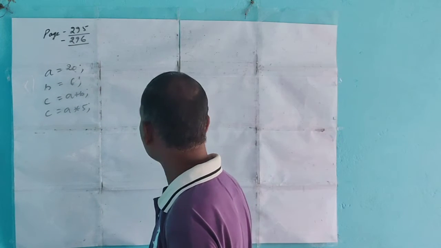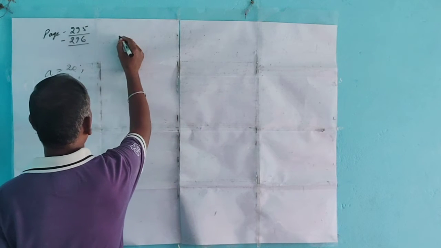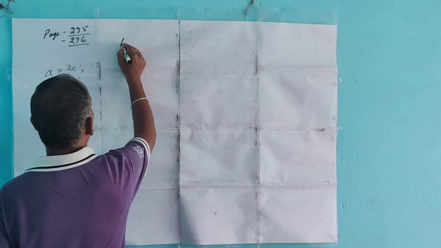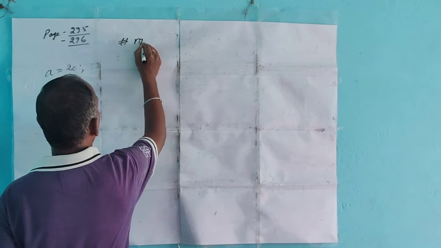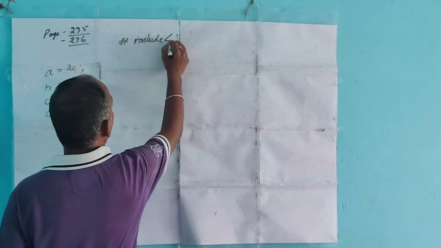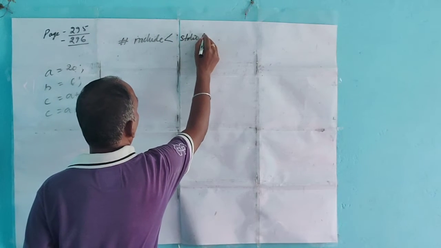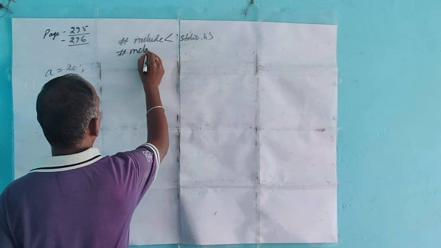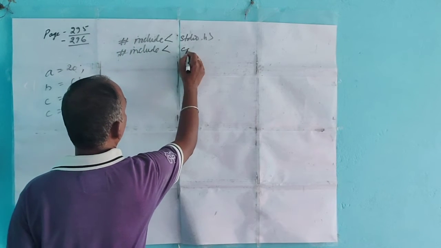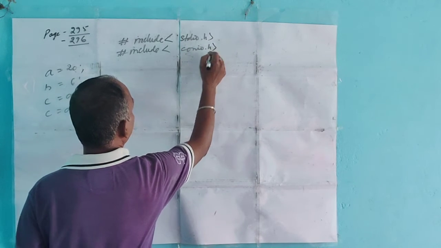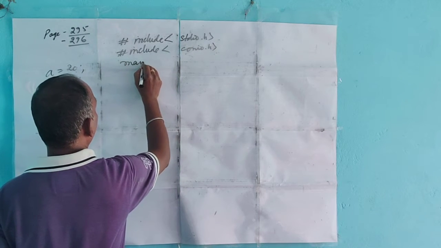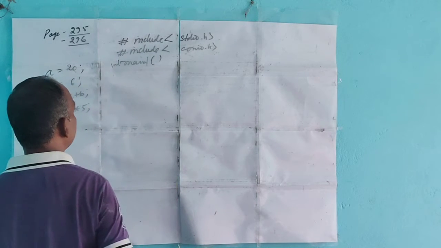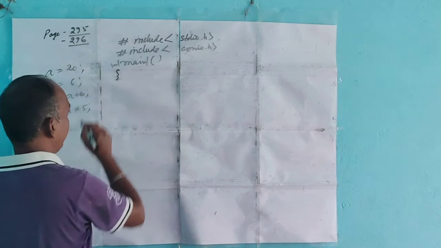So if you write the program, start with #include stdio.h, then #include conio.h, then main, int main or main, whatever it is. Okay.